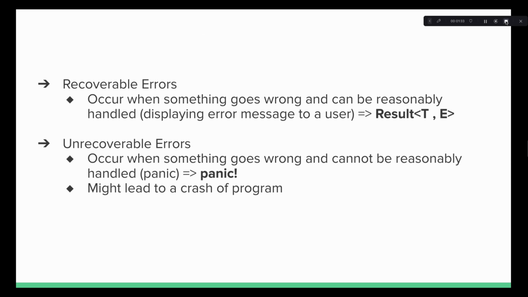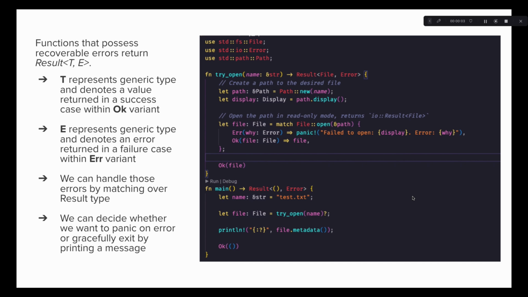Here is an example of a recoverable error. We are trying to open a file test.txt, but since it doesn't exist, we get a file not found error. Since it's a recoverable error, File::open returns a Result type with the file inside the Ok variant and the error inside the Err variant.